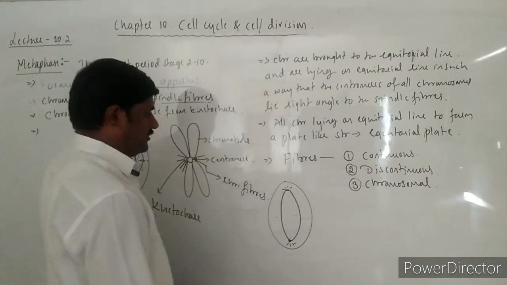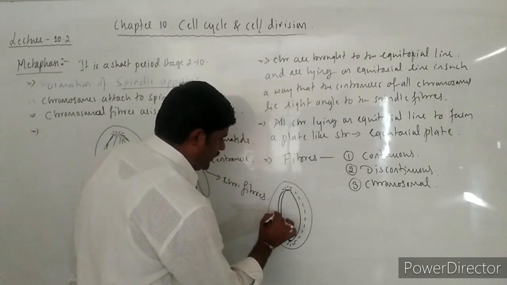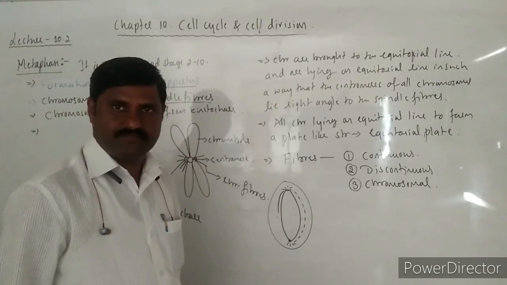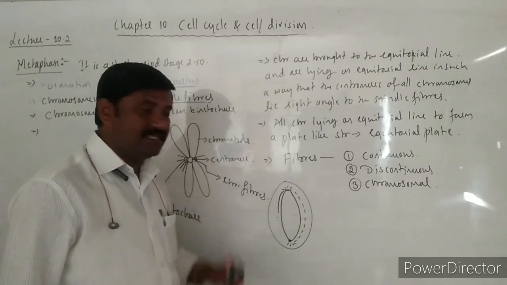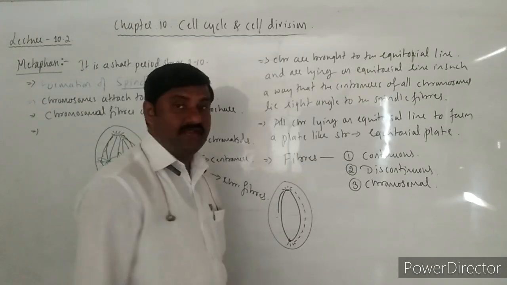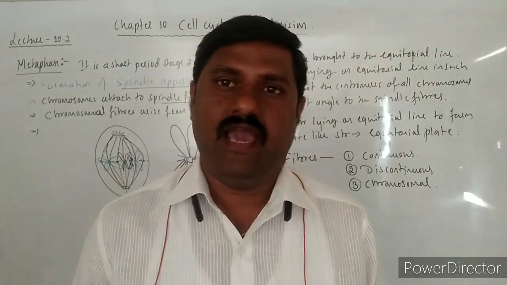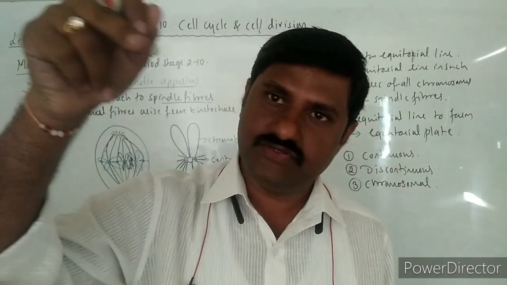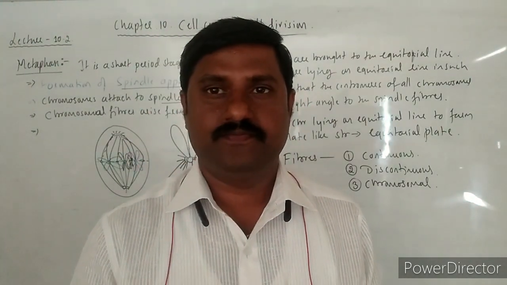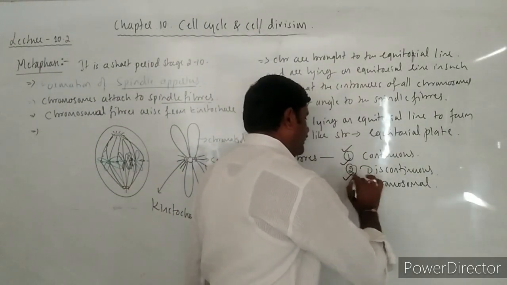Sometimes what happens, some of the fibers come up to here and stop themselves. They do not reach the other pole, right? They are called discontinuous fibers, right? One thing. And chromosomal fibers, you know it better. From the kinetochore, whatever fibers arise and reach to one pole of the cell are said to be chromosomal fibers. Those are the three kinds of fibers that we come across over here.